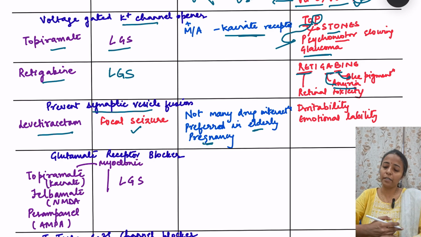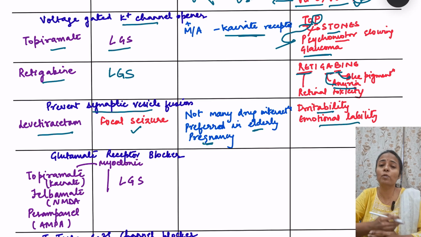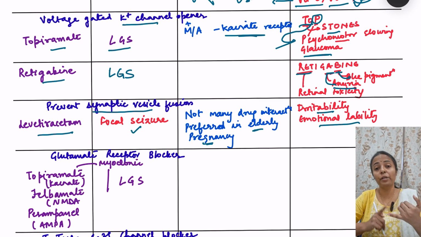And what are the side effects? Side effects include irritability, emotional lability, emotional changes will be there. Other psychiatric features can also appear. So anybody who has a learning disability or has been treated for previous mood disturbance, this drug cannot be given.